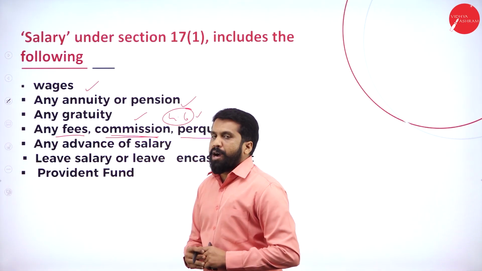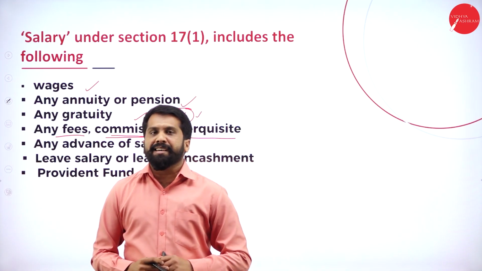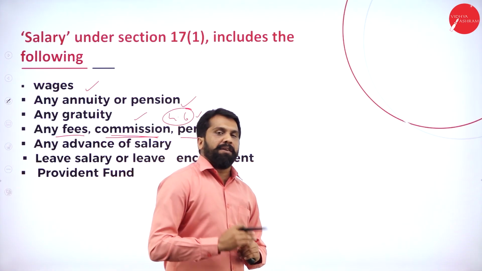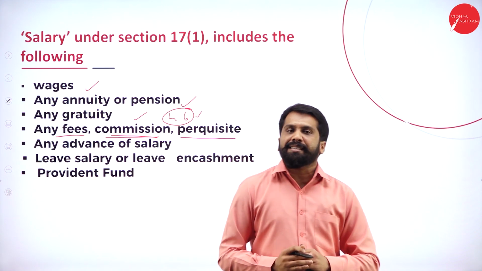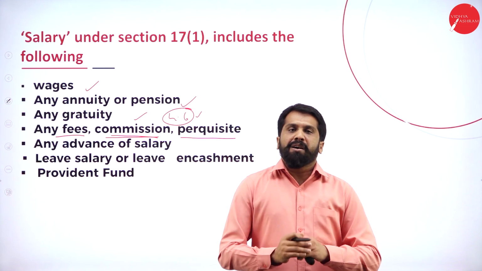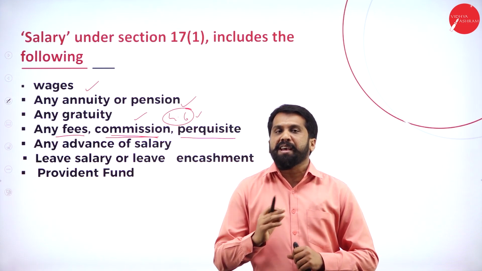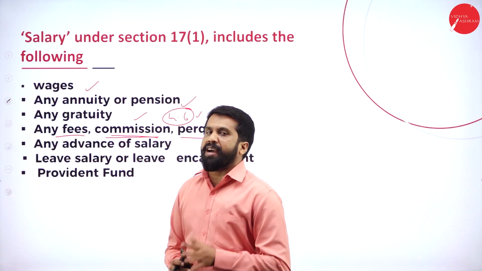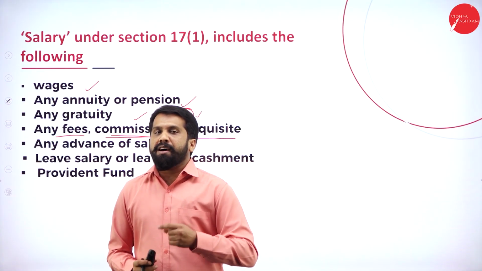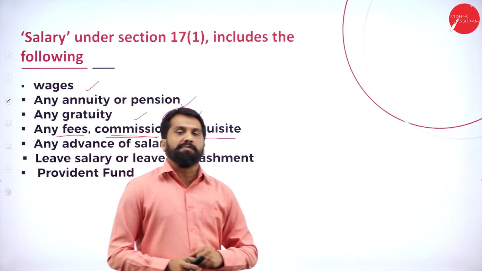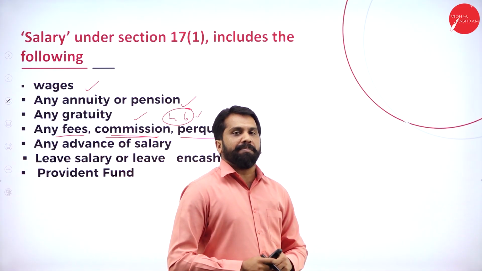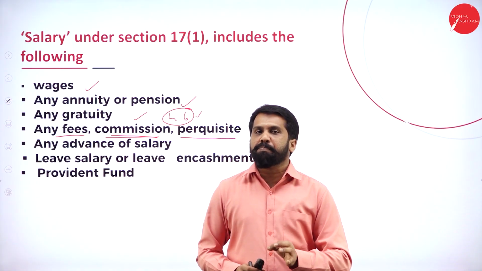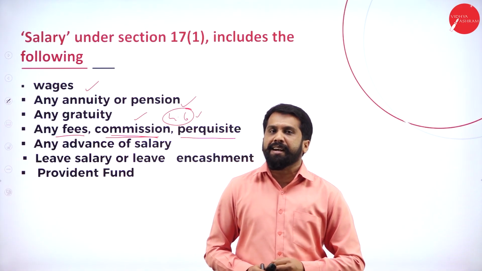Then commission. If you are paid on a commission basis, like you have been given a target of 1 lakh sales you have to make, on 1 lakh sales you will be paid 5% commission. What is 5% on 1 lakh? It will be 5,000. If you achieve a target of 2 lakh, what will be your commission? 5% means you will get 10,000. Your commission is paid on the basis of the target achieved.